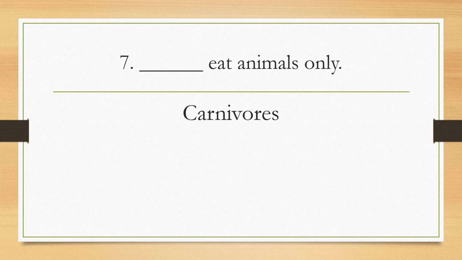So we have three groups of animals: carnivores, herbivores, and omnivores. Herbivores are animals that eat plants. Carnivores are animals that eat meat or animals only. And we have omnivores, animals that can eat both animals and plants. Okay?